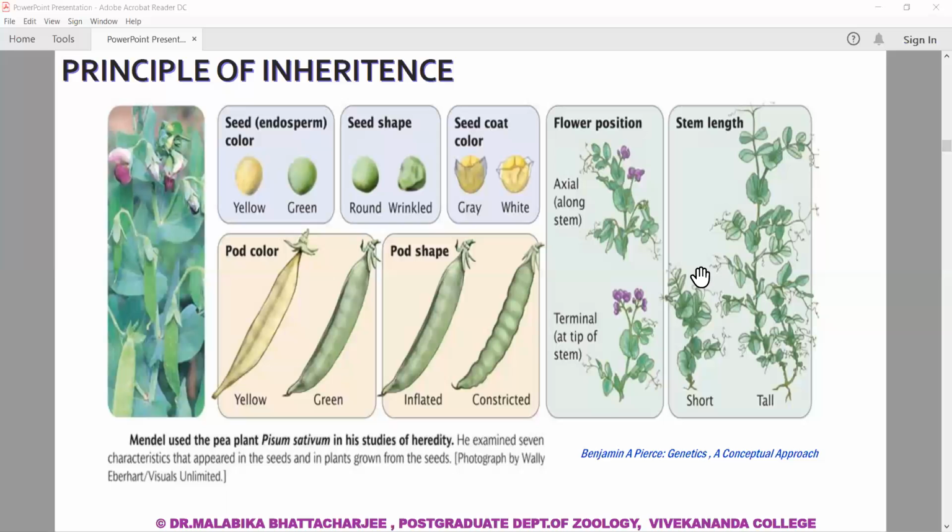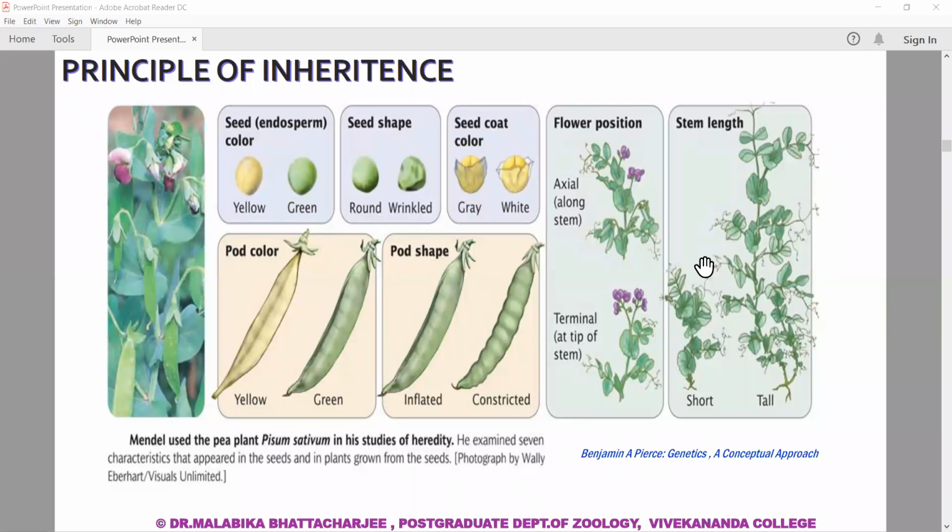There was luck favoring Mendel when he chose these 7 characteristics. The luck that favored Mendel was that these characteristics are present in only 2 distinct forms. Either you have a yellow pod or you have a green pod. You do not have an intermediate. So when Mendel chose the characters, he avoided characteristics that display a range of variations.